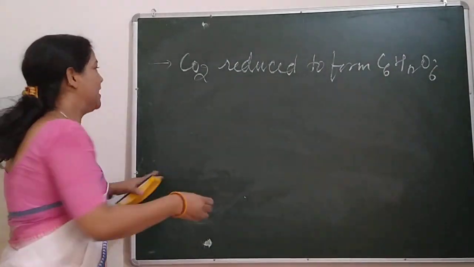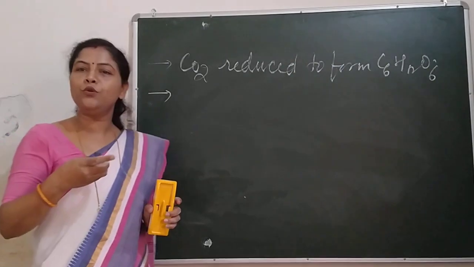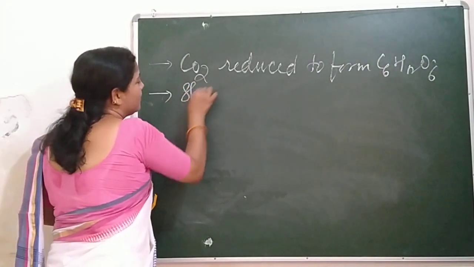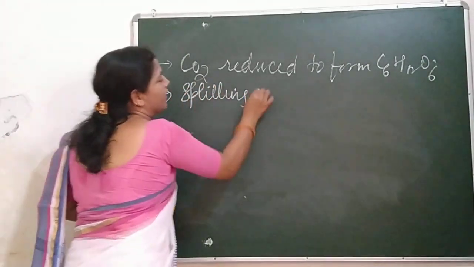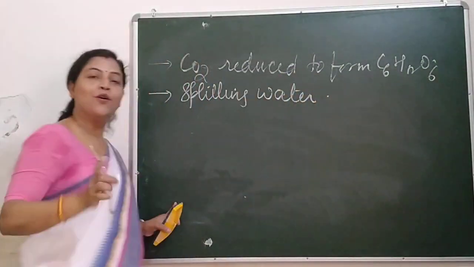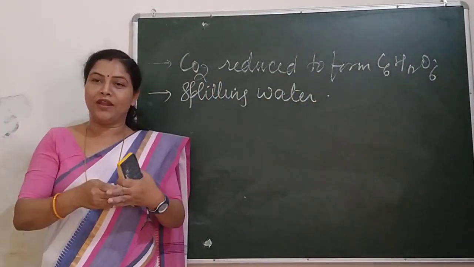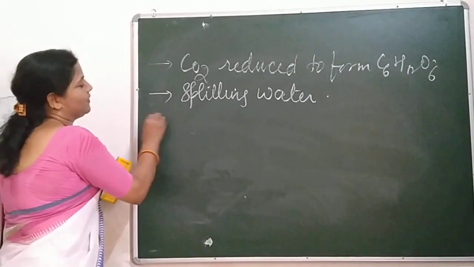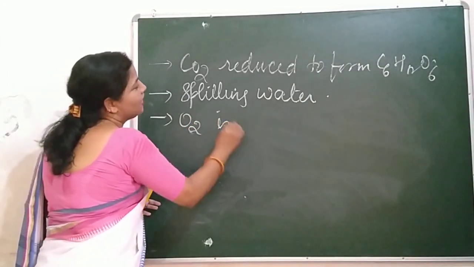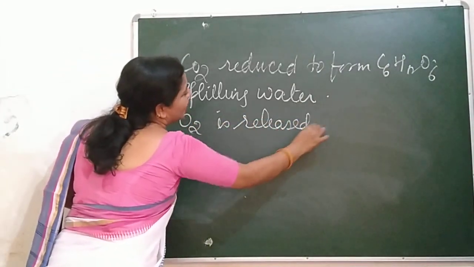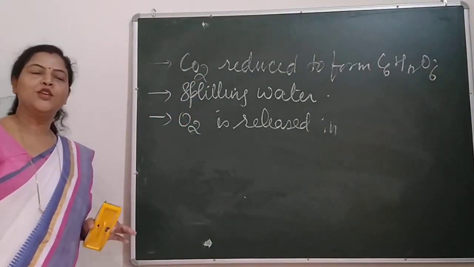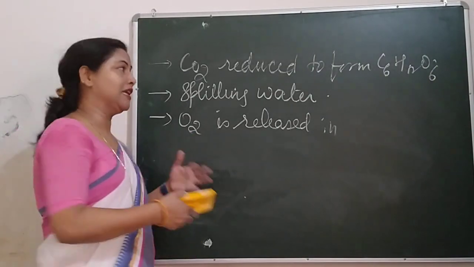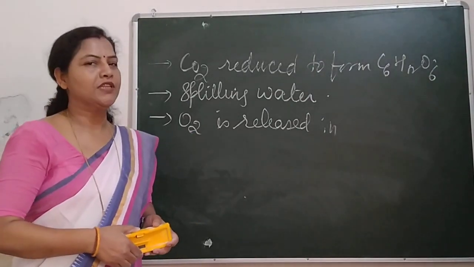The second one is that heat energy gets converted into chemical energy. How? By splitting water into hydrogen and oxygen. This is the second one. And what is the third one? The third one is that O2 is released into the atmosphere. So these are three very important things that occur at the time of photosynthesis.